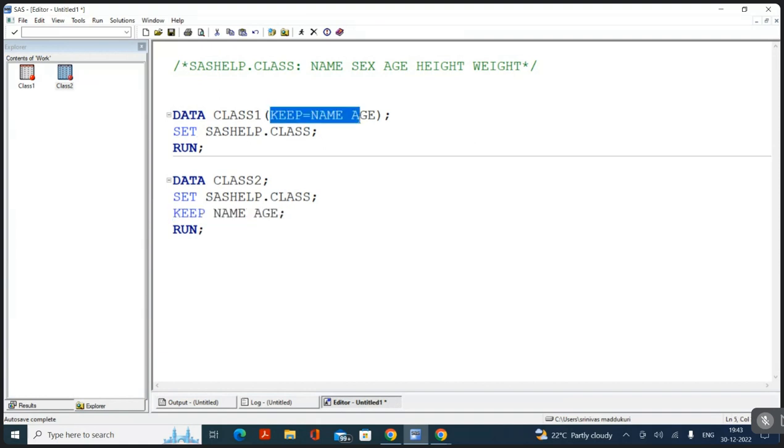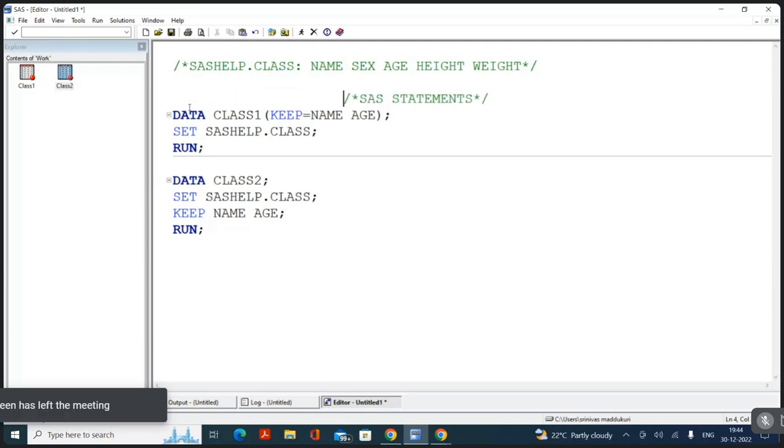Now, what is the difference between the keep option and the keep statement? If we write something, what is the difference between an option and a statement? Now we'll see that one. To explain this, in today's class we are going to start discussing SAS statements. The topic we are going to discuss over the next 3-4 classes is SAS statements. Very, very important. As I told you from the previous class, everything we are going to discuss is very important for real time.